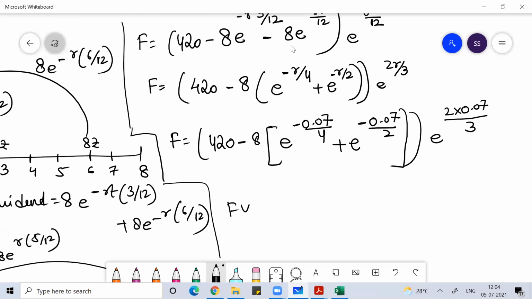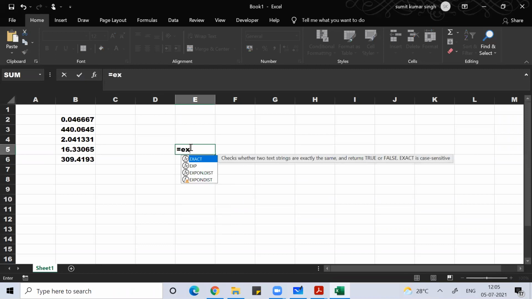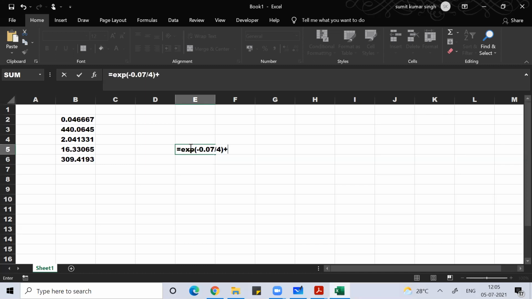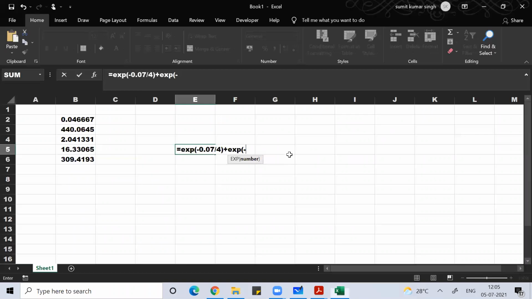I believe you will get the same answer both ways. 420 minus 8, you solve this: e to the power minus 0.07 by 4 plus e to the power minus 0.07 by 2.